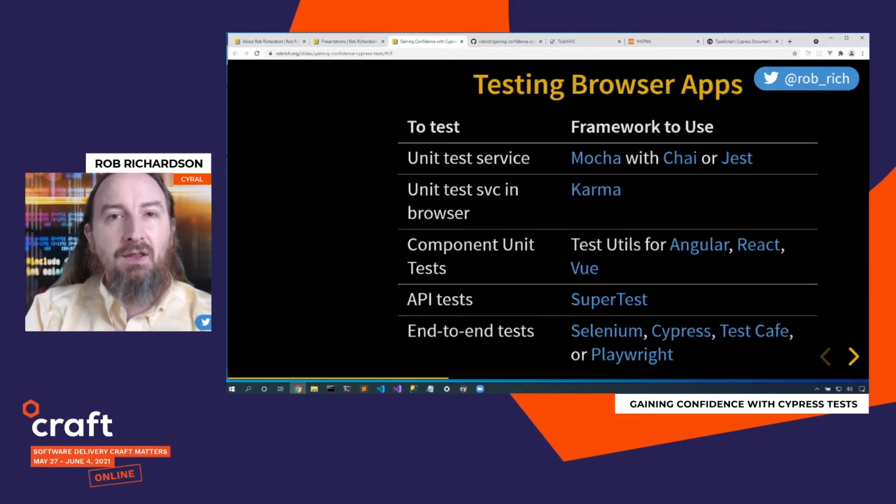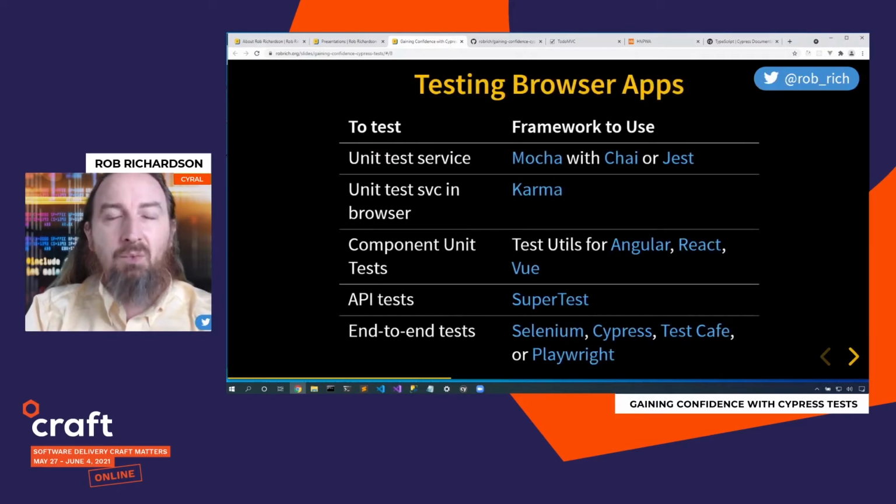And the interesting thing is for each of these groups of tests, I will use a different tool. If I'm going to unit test something, I will use Mocha with Chai, or I'll use Jest. If I want to unit test something in a particular browser, I'll use Karma. Karma is really good at launching those unit tests in each browser. Now, these aren't integration tests. These aren't UI tests. I'm not clicking any buttons. I'm just running unit tests in that browser. At the point where I have a UI, now I want to run component tests.